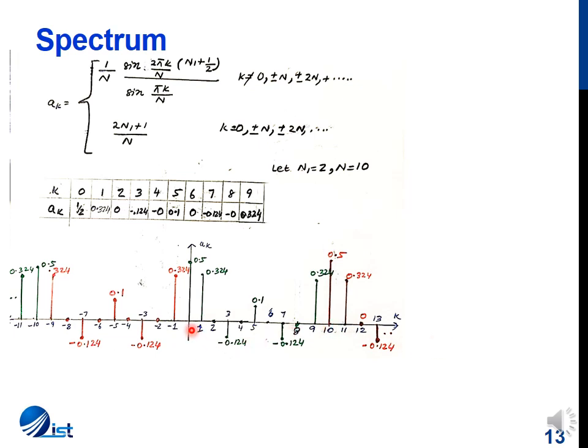Similarly for minus 1, 0 to minus 9, where the values are distinct, we get this cycle. From minus 10 onwards we get another set of values, which is the same as this. I have plotted these values with separate colors so that you know.